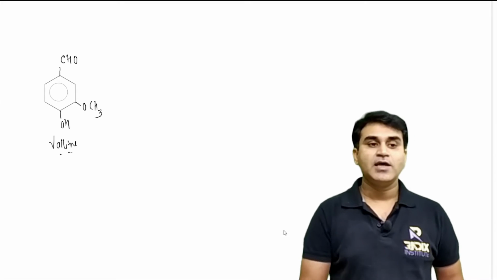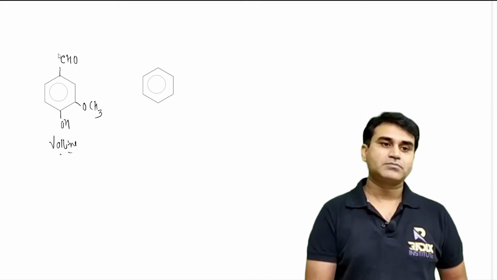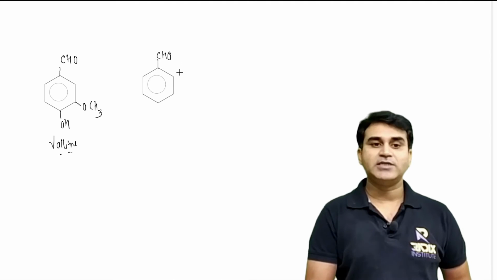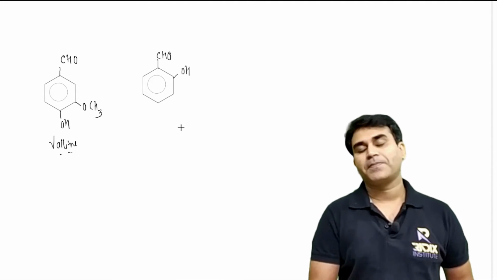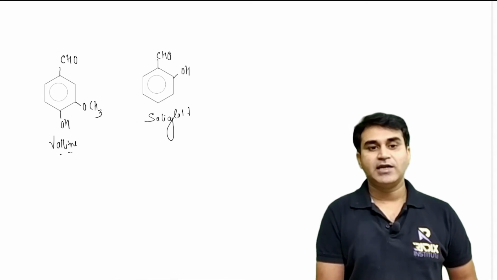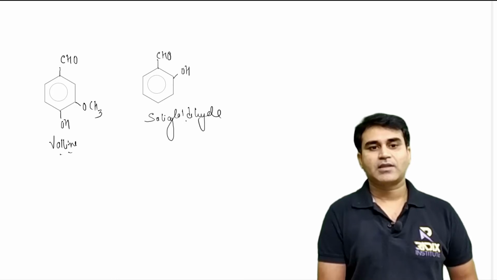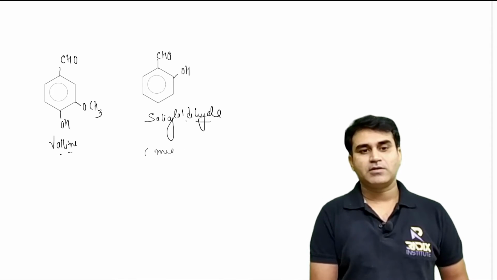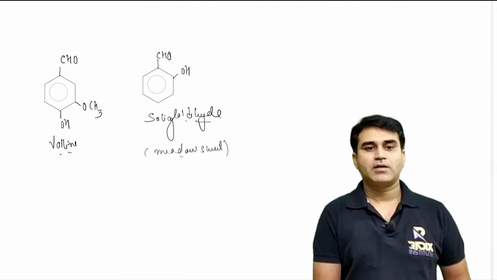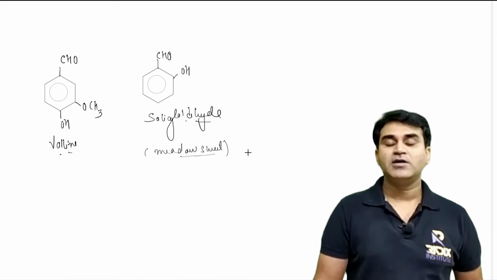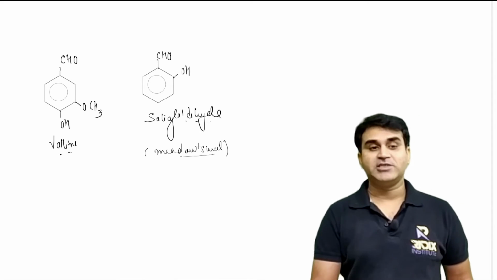So that's vanillin. Similarly, aldehyde group CHO and adjacent position OH group. This compound is called salicylaldehyde, right? Salicylaldehyde is obtained from the meadow sweet, and that's also having the use as the flavoring agent.